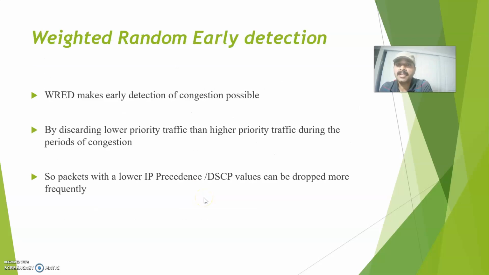There is another congestion avoidance algorithm, what we call weighted random early detection. This can also detect congestion at an earlier stage by discarding the low priority traffic rather than the high priority traffic. Assume I am defining the classes, say voice traffic, video traffic and some other traffic. Always the high priority traffic will be placed first, and the other traffic second or third. Based on the priority, it will discard the low priority traffic. So if some other traffic is considered low priority, it will discard that low priority traffic.